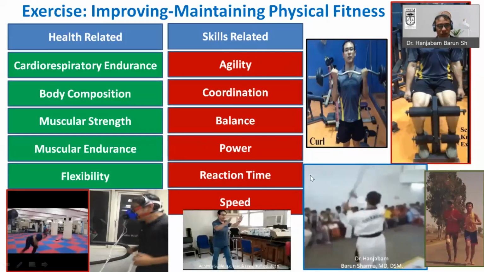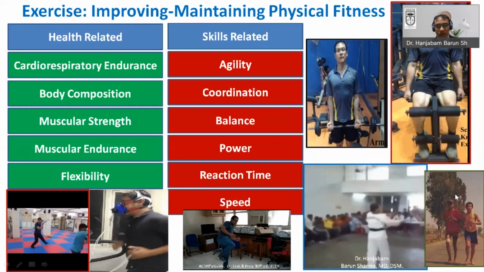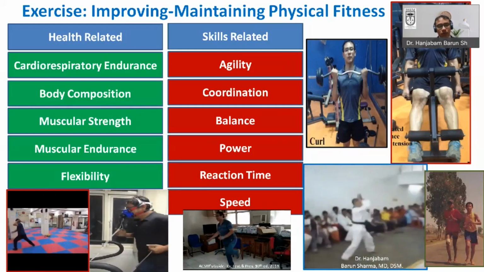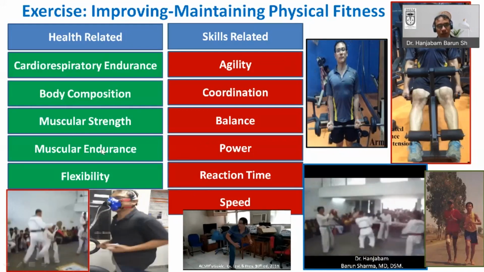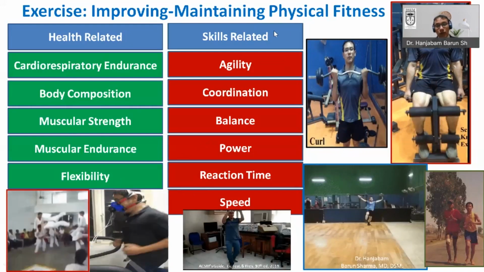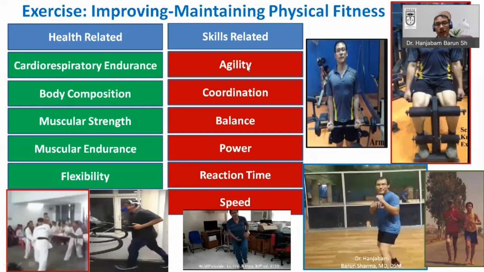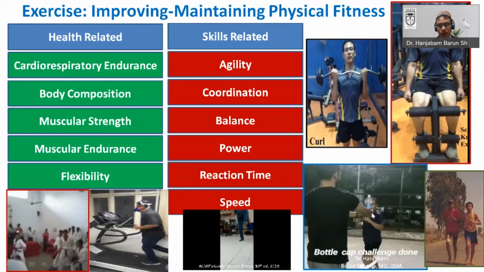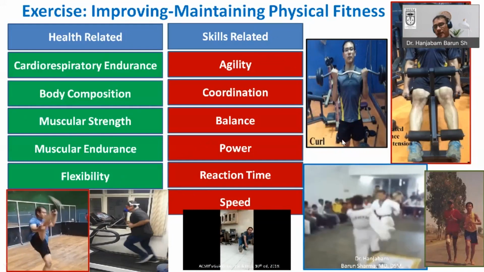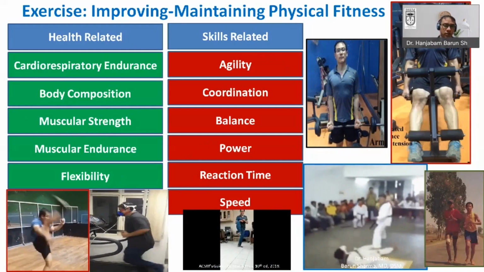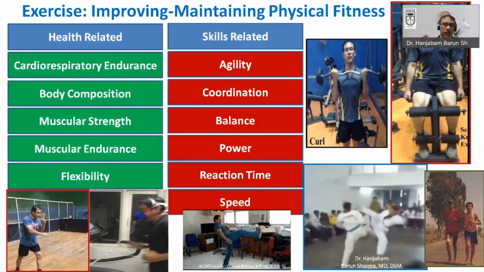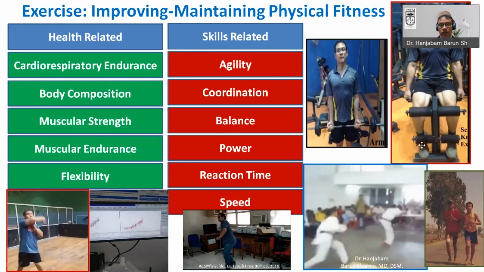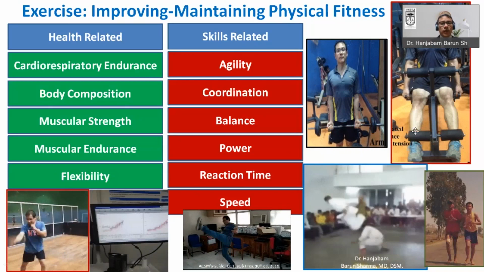It may be cardiorespiratory fitness. It may be body composition analysis, where we want to increase the lean body mass and decrease the percentage body fat, or it may be related to muscular strength, muscular endurance, the flexibility also, or it may be sports related or skill related, like agility, coordination, balance, power, reaction time, and speed. So these are different components of physical fitness. So one has to understand all these components in order to prescribe the specific exercise intervention to target that particular component. So for that one has to understand this basic physiology. So let's move ahead.